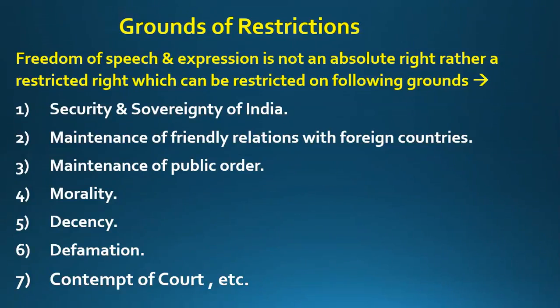Now what is the third point? The third point is maintenance of public order. Now what does it mean? It means that you are not allowed to speak anything which can cause violence or disturb the public order. For example, if you are giving a speech and you are provoking people against any community, any caste, or against the government, then this type of speech is not allowed. Why? Because it can disturb the public order. So you do not have the right to speech and expression if you are trying to disturb public order. You have the right to speak and to express your views, but you have to keep in mind that by your speech public order should not be disturbed.